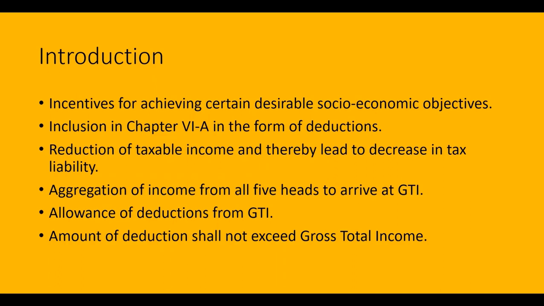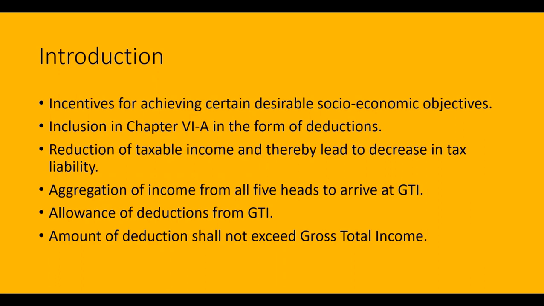The total income is computed after the aggregation of the incomes from all the 5 heads, such as income from salary, income from house property, income from business or profession, capital gain, and income from other sources. Once the income is aggregated from all these heads, the assessee can set off the losses.